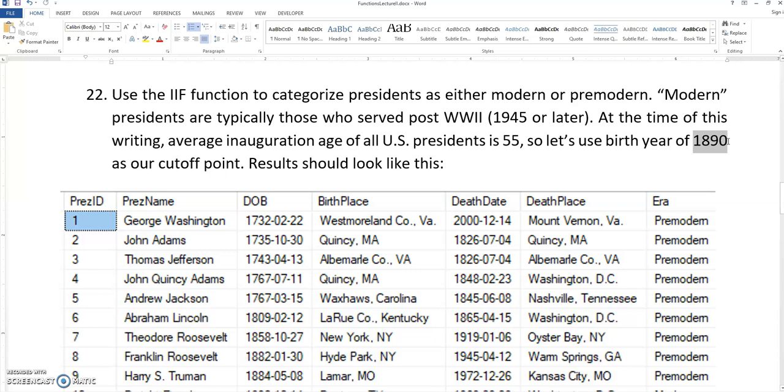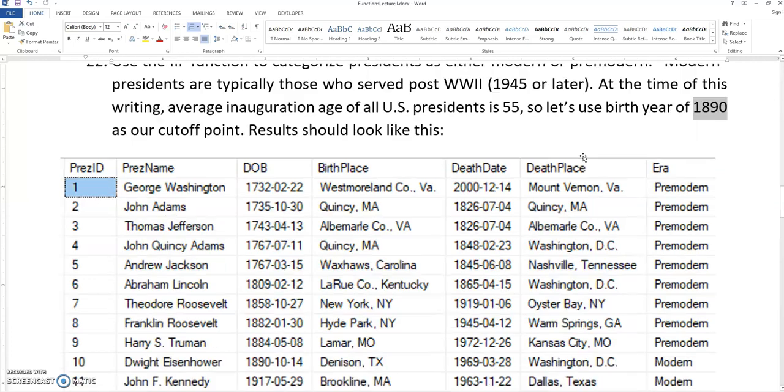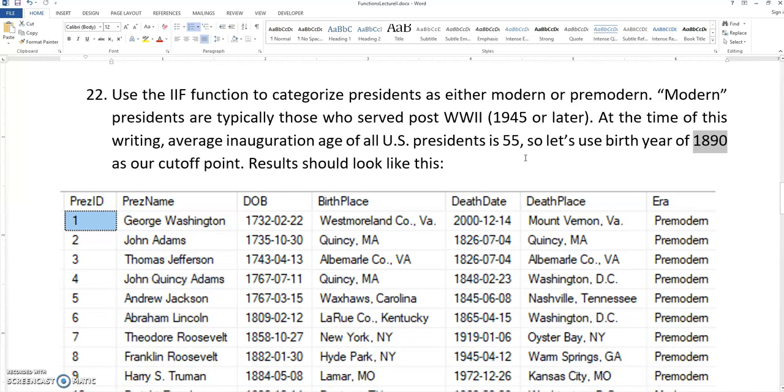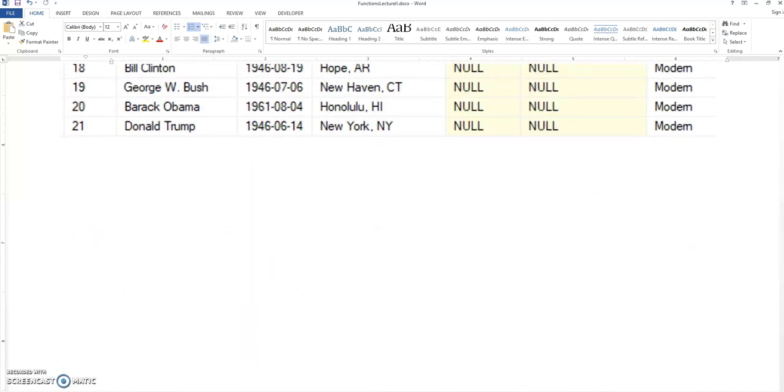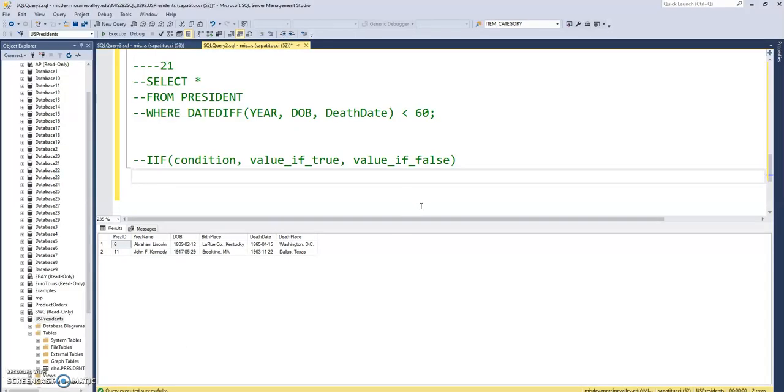See why 1890? Because somebody born in 1890 would have turned 55 years old in 1945. All right. So look, the point of this is using the immediate if function, so let's focus on that, not all these stipulations that I'm throwing in here. Sorry about that.